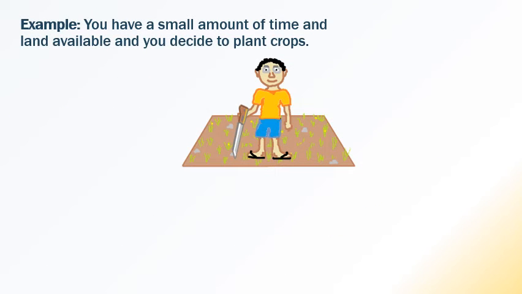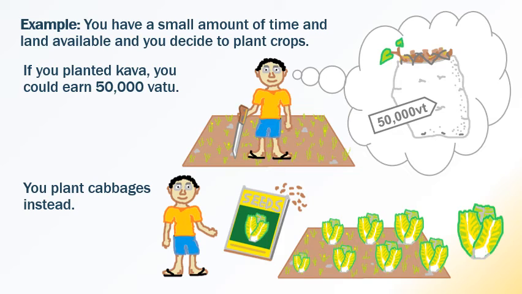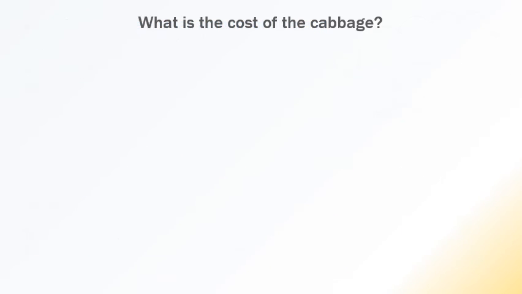Suppose, for example, you have a small amount of time and land available and you decide to plant crops, you decide to make a garden. If you planted kava, you could earn 50,000 Vatu, which is good money. So what do you do? You plant cabbages instead. You spend 100 Vatu on seeds from the store and you plant cabbages and you get a nice crop of tasty cabbages. What is the cost of the cabbage? How much did those cabbages cost you?